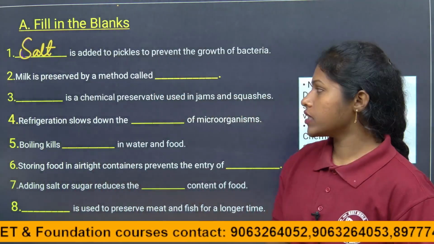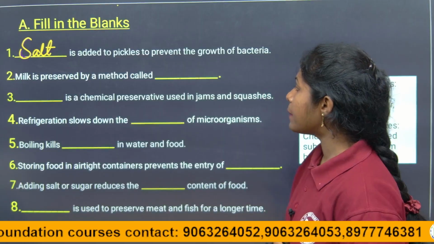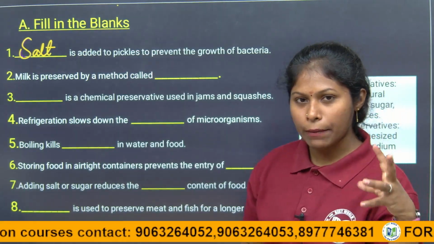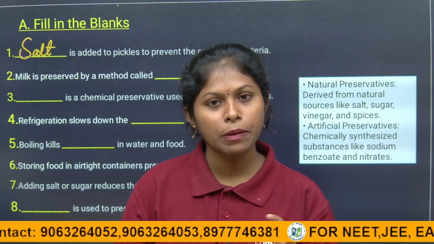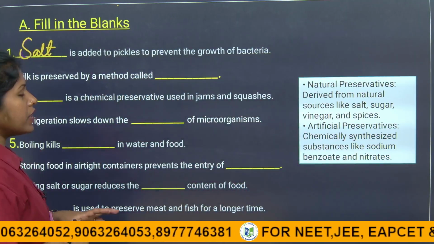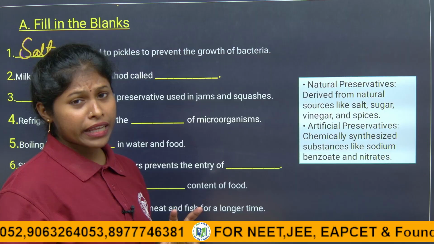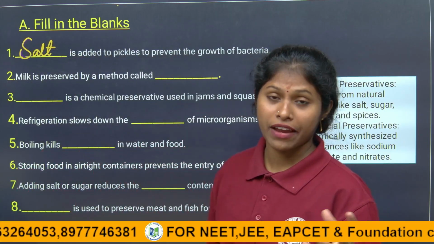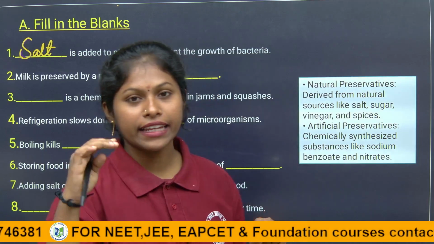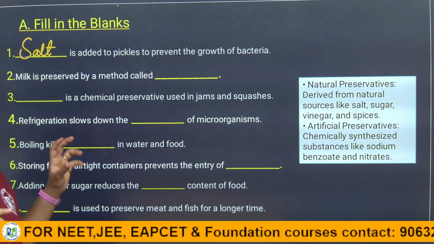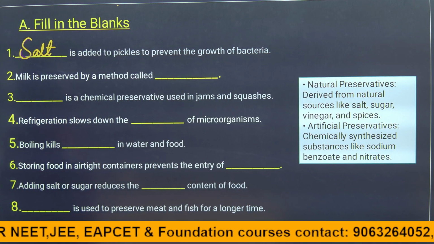Next question. Milk is preserved by the method of dash. When we studied bacteria, children, we also studied the pasteurization method. What is the meaning of pasteurization, children? The milk is heated to an extreme temperature of about 70 degrees, then it is allowed to pass through a small pipe, cooled down again and packed. Thereby we can store the milk for a long period.